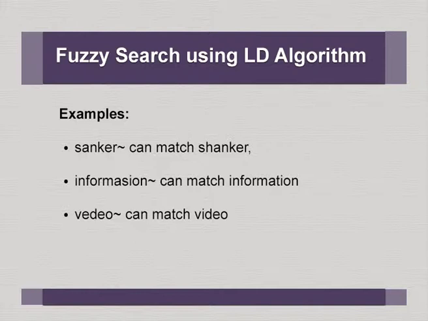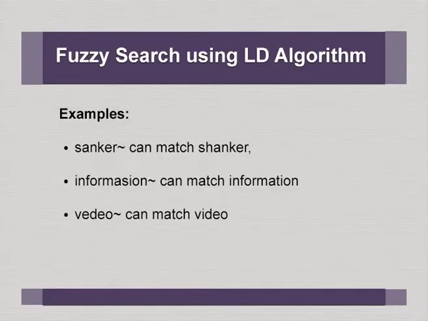So, it can match with Shankar also, SANKER, SHANKER also, because by adding an H it is matching with a few more words. So, somebody enters information with SION, it can match with TION, or video, it can match with VIDEO. That means by replacing E with I, it finds there is a word which matches. This is especially useful when people are not sure of the spelling. So, it can take care of spelling mistakes, but again it increases recall.